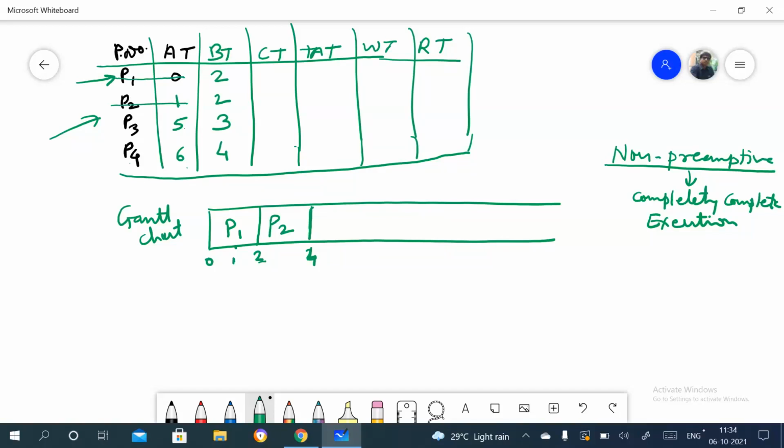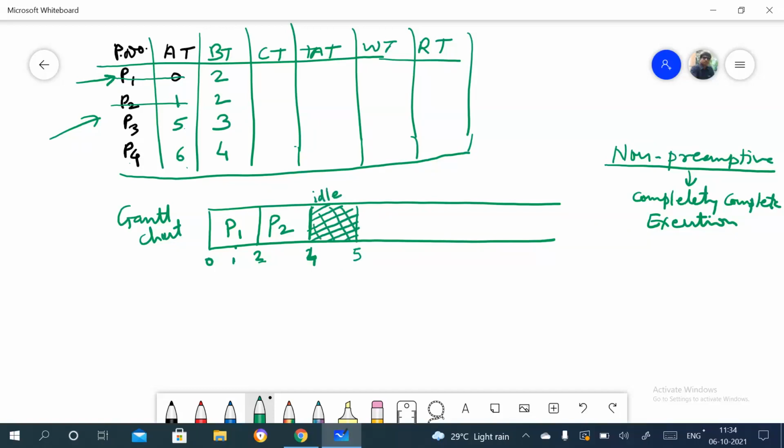So there is no process at 4, right? That's why, from 4 to 5, the processor was idle, right?